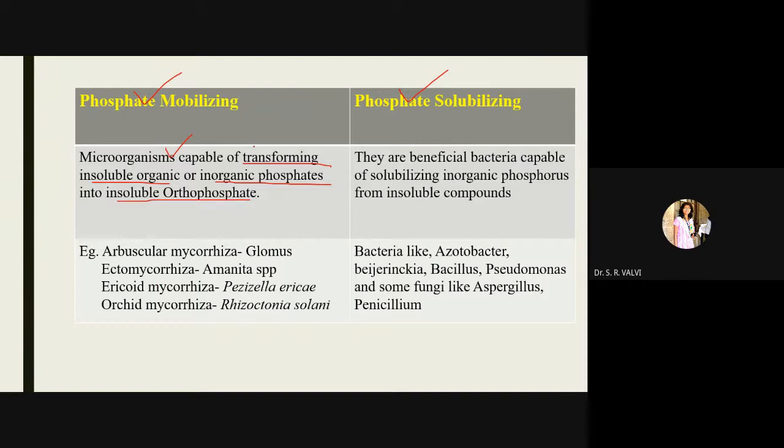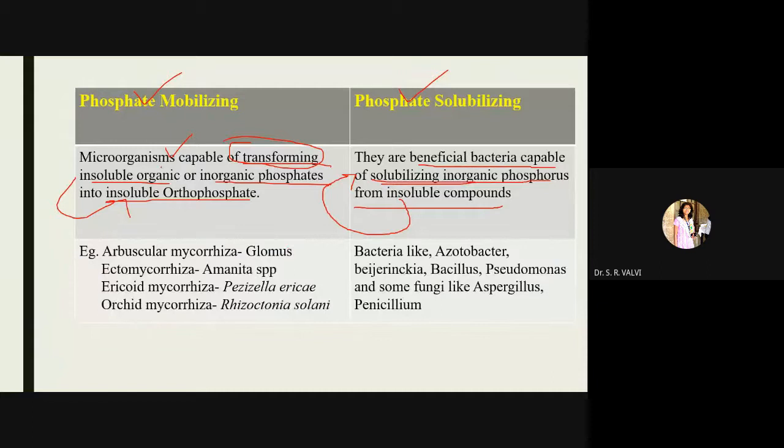They are doing only the job of transforming, or converting, insoluble organic or inorganic phosphates into soluble orthophosphate. Now phosphate solubilizing: here the beneficial bacteria are capable of solubilizing inorganic phosphorus from insoluble compounds. So insoluble compounds get converted into soluble inorganic phosphorus, right?